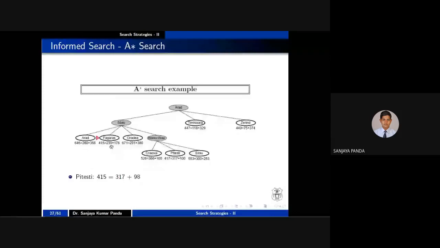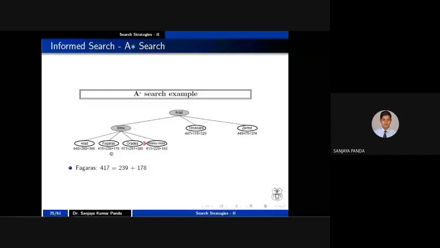If you compare these two, F cost is 417, and R cost is 413. But I have expanded F. Why have I expanded F? Only to show you this is the optimal path. Okay, that's why you will expand.